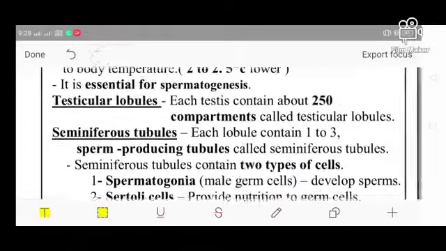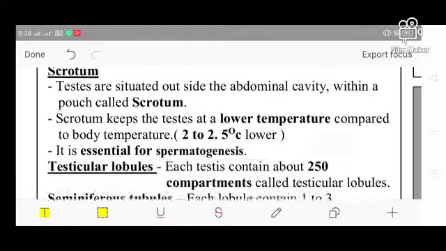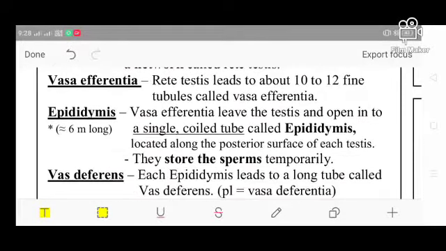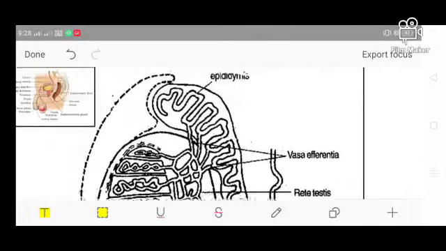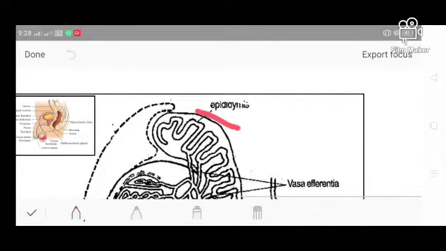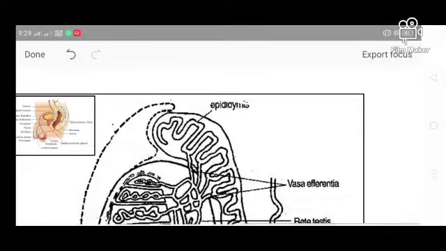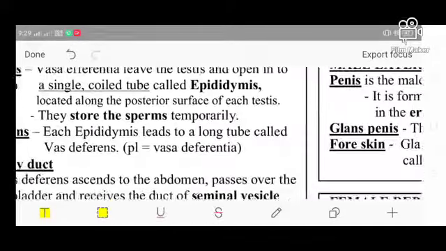Next comes the next accessory gland, the epididymis. What is happening here? The vasa efferentia leaves the testis and opens into a single coiled tubule called the epididymis. You can see this is the epididymis. So the vasa efferentia leads to a single tubular structure called the epididymis. This is the idea.